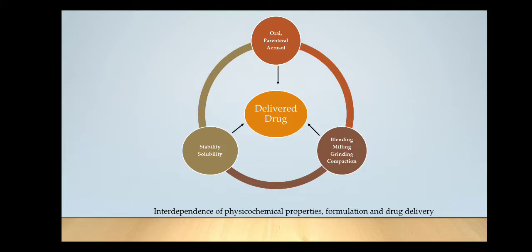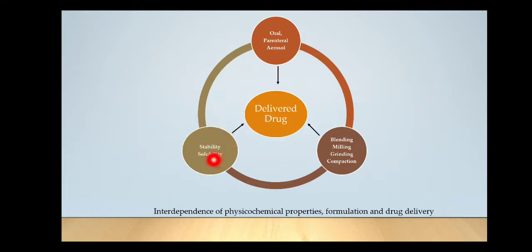This slide tells you about how these physico-chemical properties are dependent or related to the formulation parameters and the routes of administration. So these are some of the physico-chemical properties like stability, solubility, the ionization constant, refractive index.